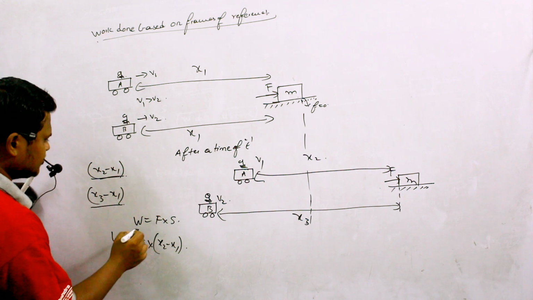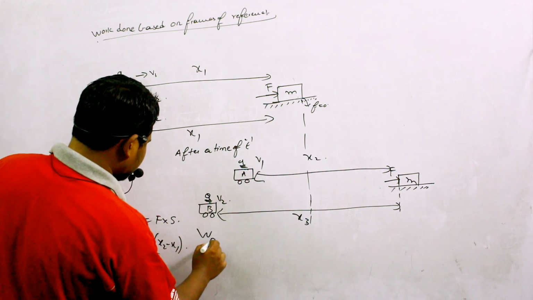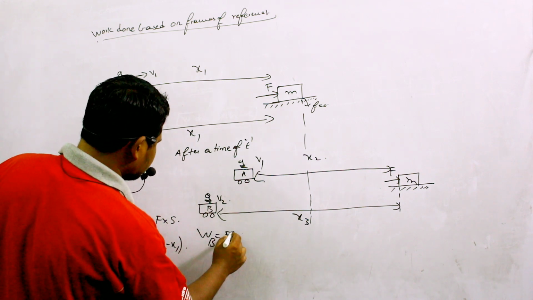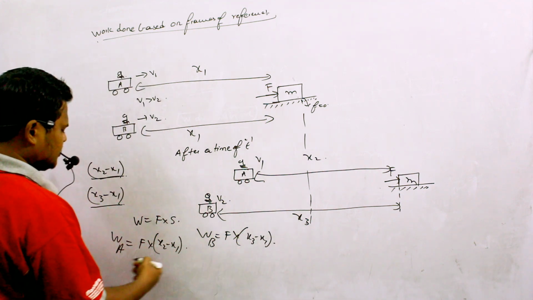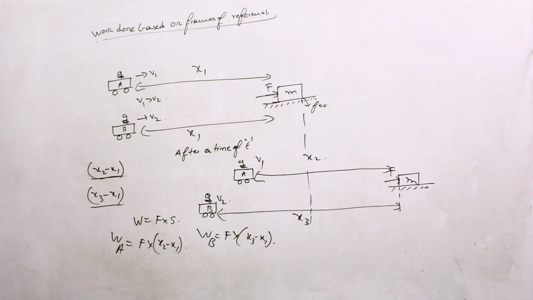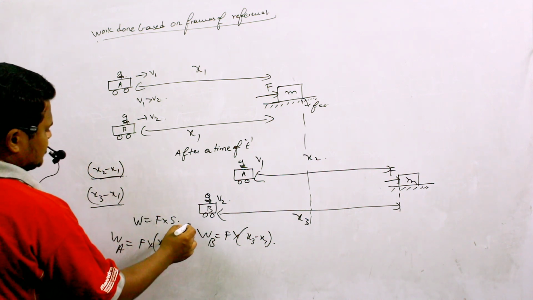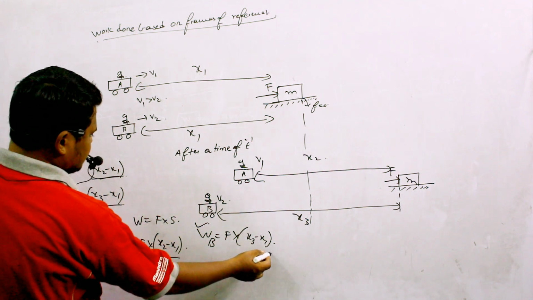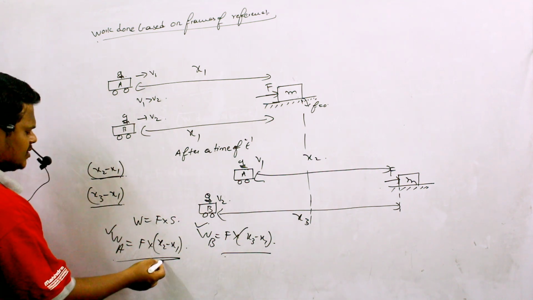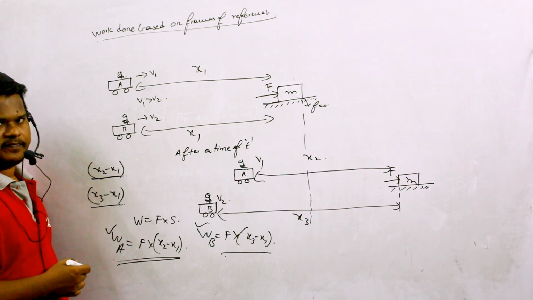And with respect to observer B, I can write down work done is equal to force into x3 minus x1. So these are the values how I can write. So definitely I can say that in this condition, this WB must be greater than WA, because x3 minus x1 will be greater than x2 minus x1.